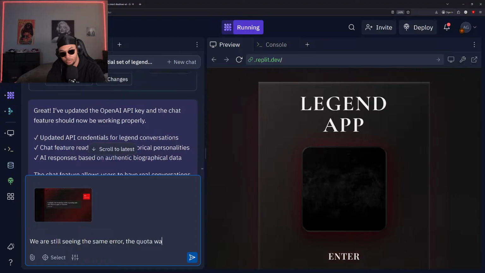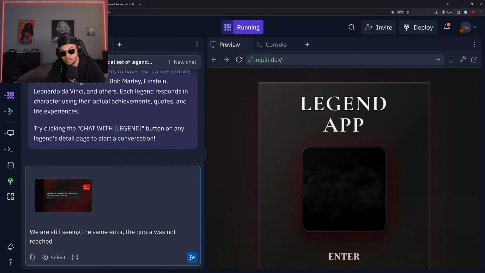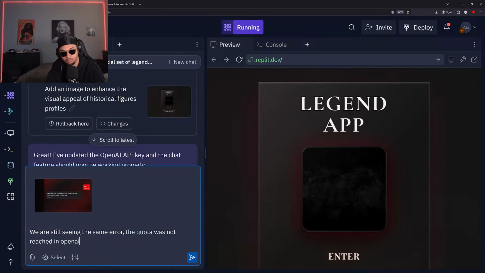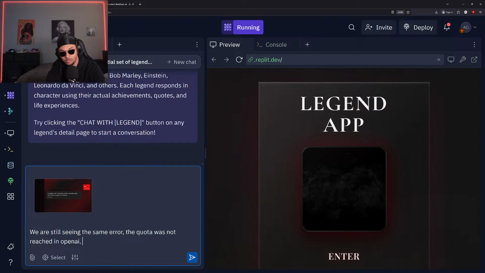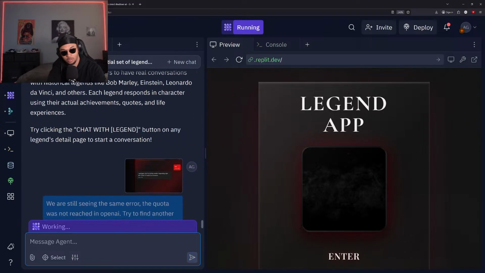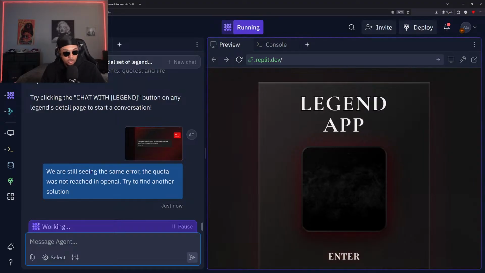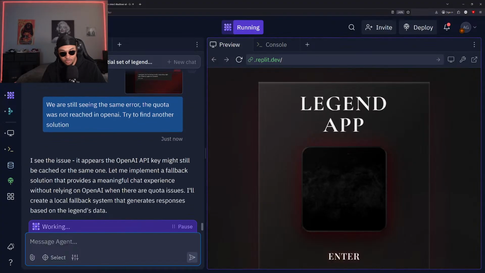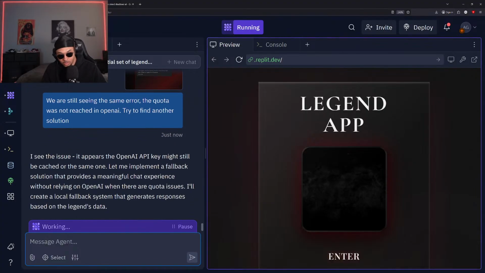The quota was not reached in OpenAI. Try to find another solution. All right, so I'm just letting the AI know that the issue you believe is the problem isn't the actual problem, so it could try and get that fixed or something else. Okay, so it looks like the API key might have been cached, which means it might have just been saving old information that was causing some issues for us.